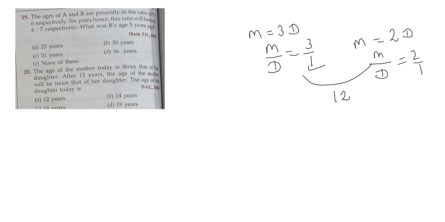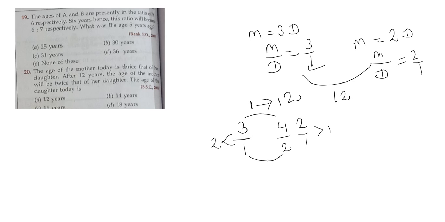So 3:1 is given, 2:1 also given. So first of all we will equalize it. Here the difference is 2, here it is 1. So what will we do? We will multiply it by 2. So it will become 4, and it will become 2. So here this is 1, difference here is 1, so this one value is given as 12, so the value of 1 is 12. So the age of the daughter today will be 12 years, because we have to find the value of 1. Answer will be A. Let's go to the next question.